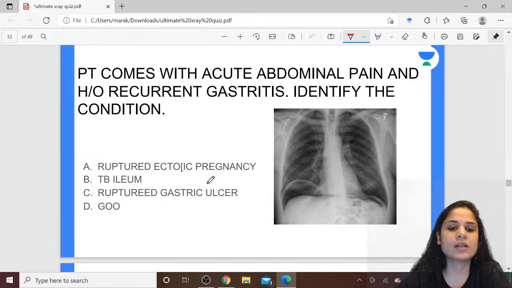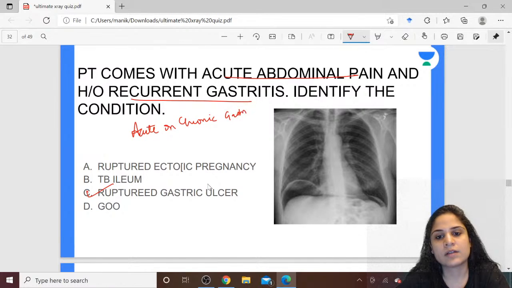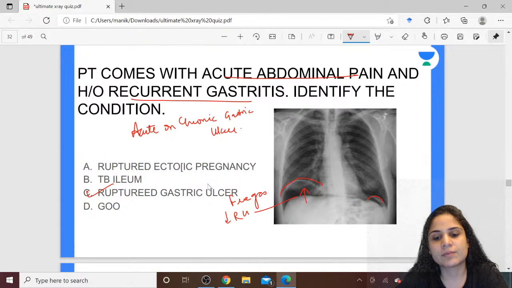Okay, so most of you are answering it correctly. Because the patient is having acute abdominal pain and recurrent gastritis, that means he has an acute on chronic gastric ulcer. Acute on chronic gastric ulcer. Right? So as a result of this, what has happened over here? There has been perforation. And what can you see over here? You can see free gas under the right hemidiaphragm.